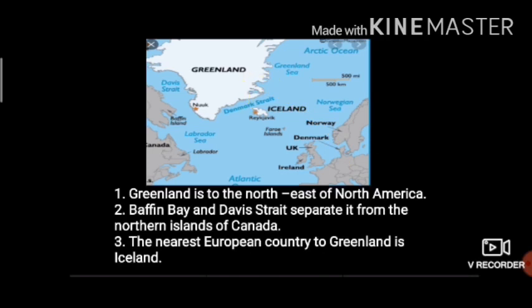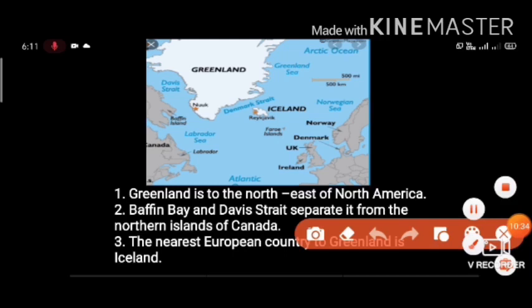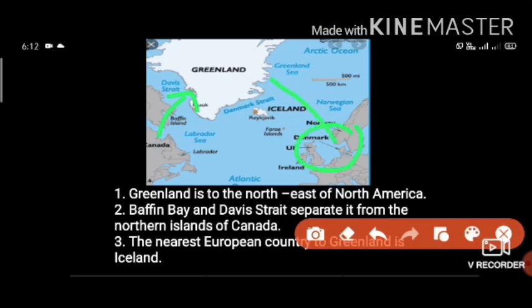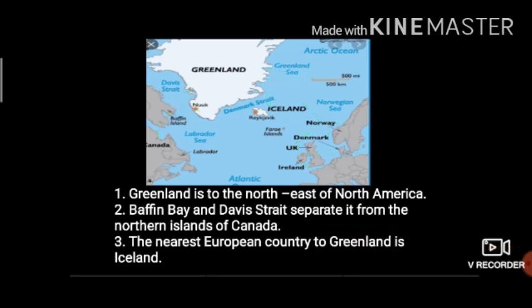Denmark is a European country. The capital of Greenland is Nuuk.